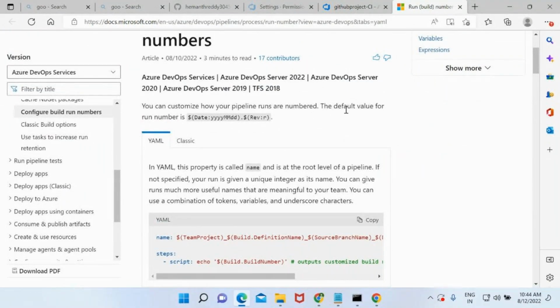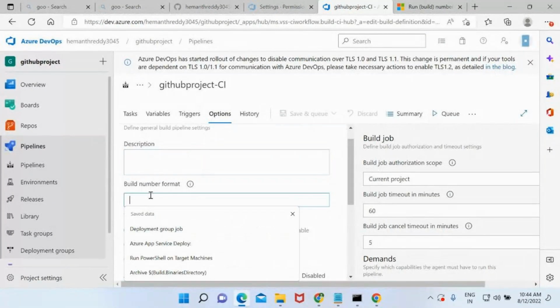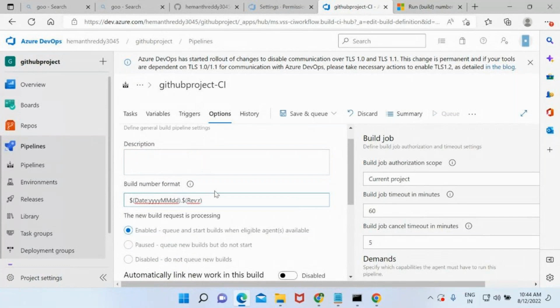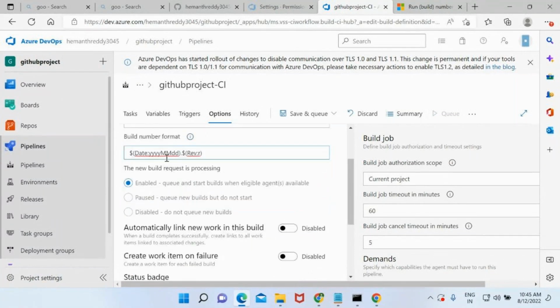The default value for the number is this. See, they want to have a date: year, month, and date. And finally they are reversing it. Rev stands for reverse. Yes, I want to use this. Dollar means a variable. Just go to the build number format and mention it like this. So whenever I run my build, it should take the year, month, date format like this.